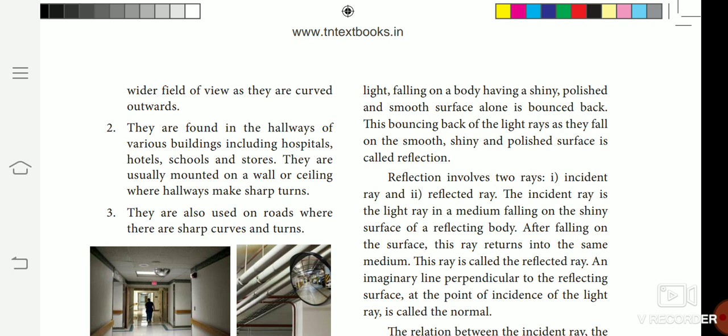A ray of light falling on the body having a shiny, polished and smooth surface alone is bounced back.